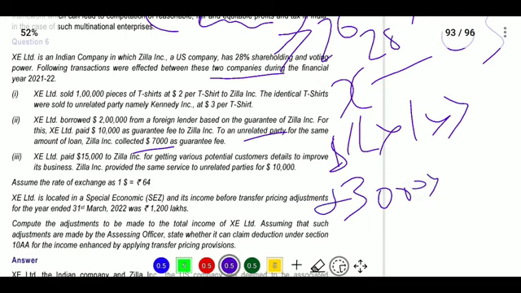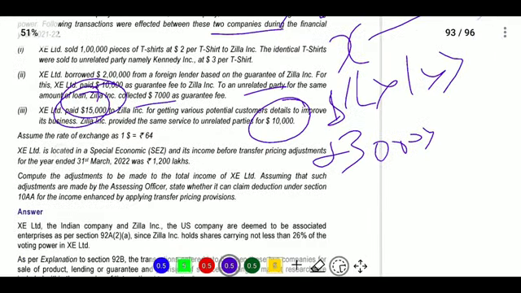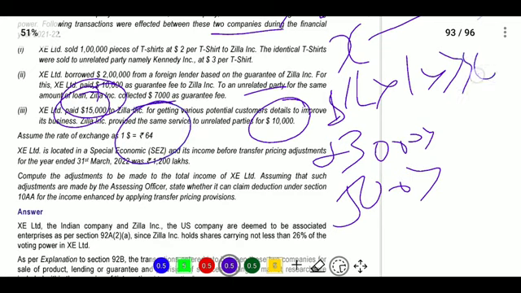Next, XE Limited paid 15,000 to Jilla Incorporation for getting various potential customer details to improve its business. Jilla Incorporation provides the same services to an unrelated party for 10,000 rupees. So they paid more, which means our expenditure was increased and profit was decreased. So we will add back that amount of 5,000 into whatever the rate is, 64.